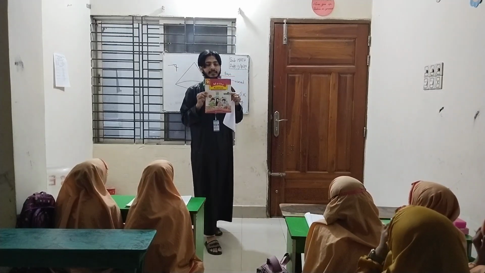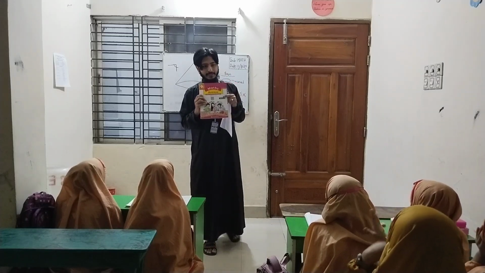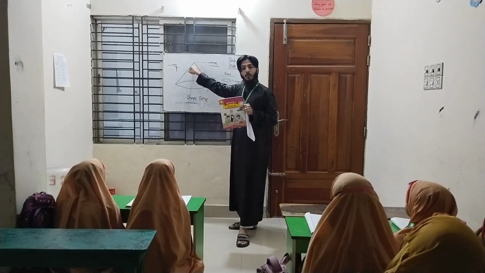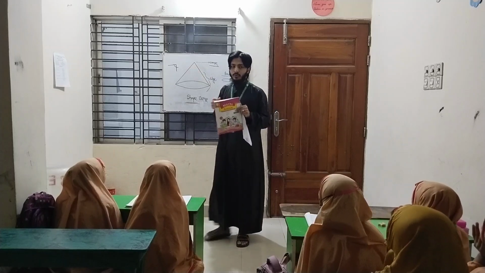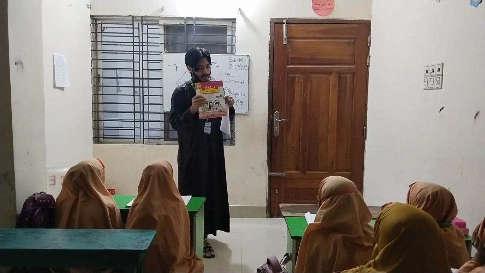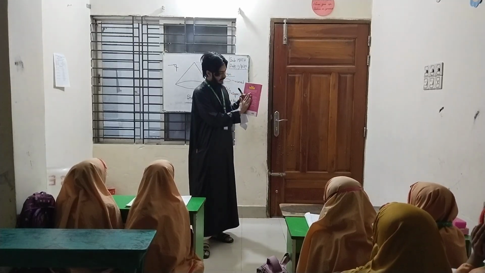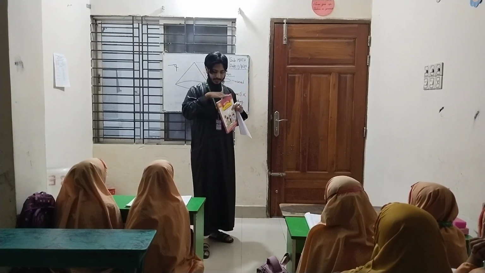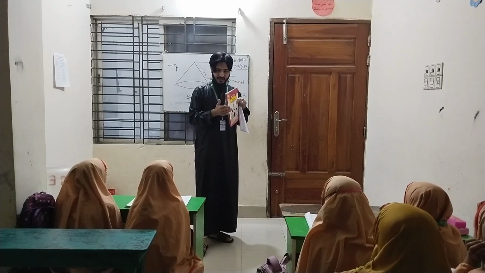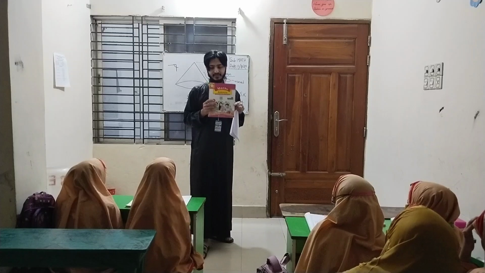So that's why the book has 4 corners. But the cone has just only 1 corner. If I ask you to show me the edges of this book, you can say the book has edge number 1, number 2, number 3, number 4, number 5, number 6. So the book has 6 edges.